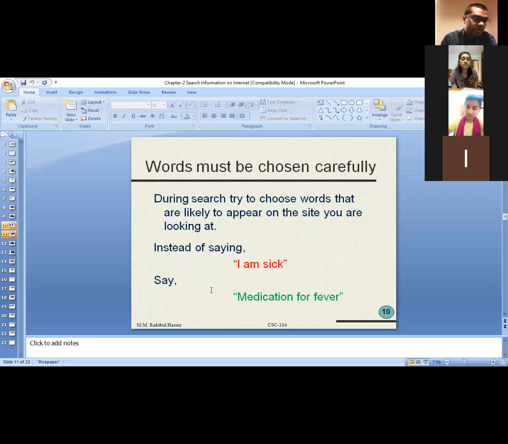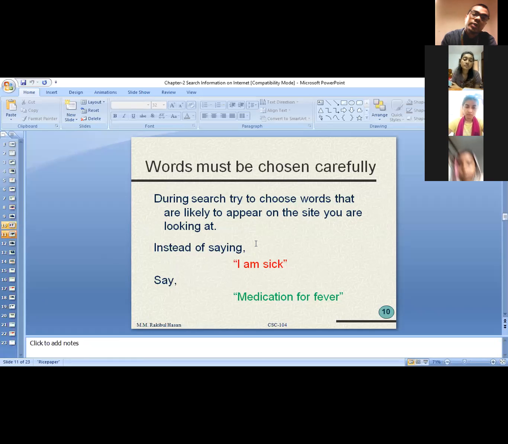Then they are mentioning a very important thing here. Words must be chosen very carefully when you search any information in the Google search engine. The selected keywords must be very carefully chosen. During search, try to choose words that are likely to appear on the site you are looking at.